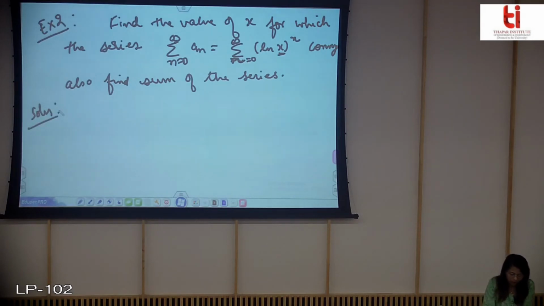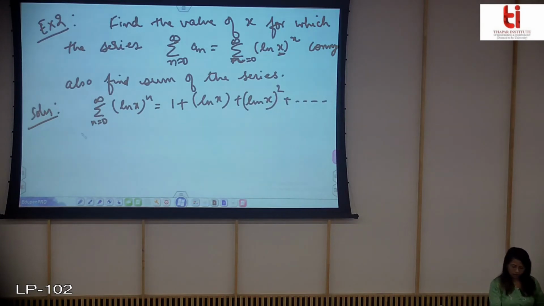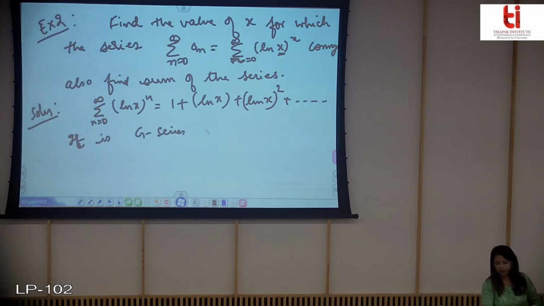Now clearly you can see that this is a geometric series. Just have a look, I can write this as this and so on. So it is a G series with A equal to 1 and R equal to ln x.